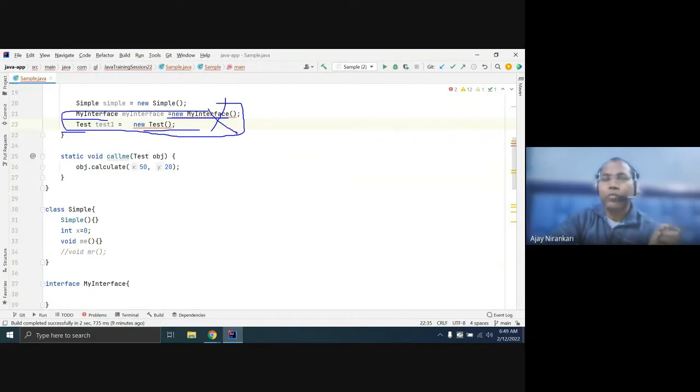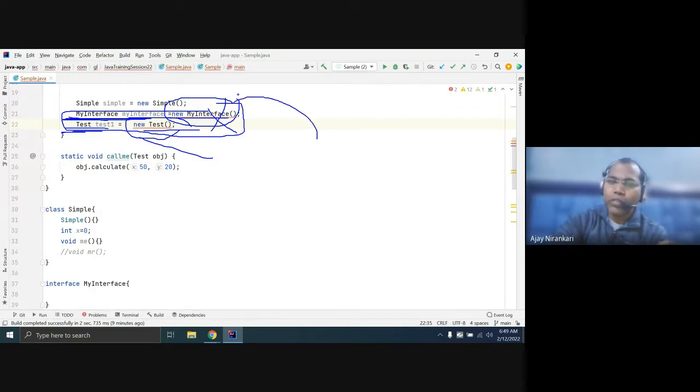So how to create the object for this? You can declare an interface variable, but then what value can I assign? The only problem is what value you are assigning. Declaration, no problem. You can declare any variable reference. So for an interface and for an abstract class, what you assign to this variable is important.